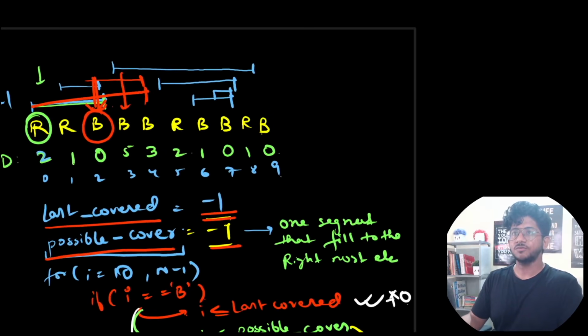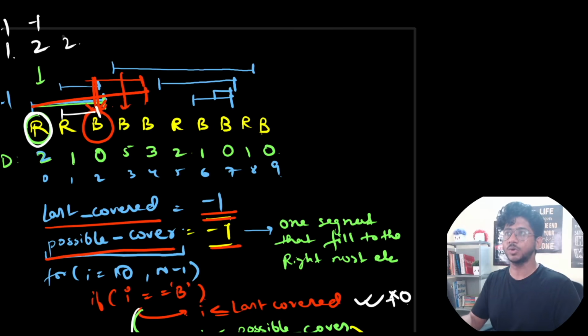Over here, we have by default -1 for both the fixed and possible. Okay. Now when you get this red, you can possibly fill to the index plus D, so till index 2. So possible is up till index 2, but currently we have filled only till -1 because it's a red. I don't need to spill it further, right, unless it's required. The next one is red over here. It can spill till, let's say, index 1 over here. So D is 1. So 1 plus 1, 2. But possible remains the same, because this can spill till 2 only, and then this is -1 only.